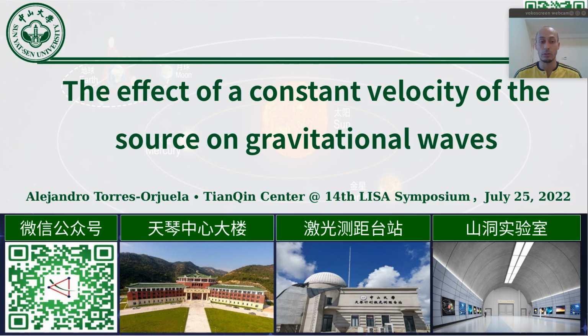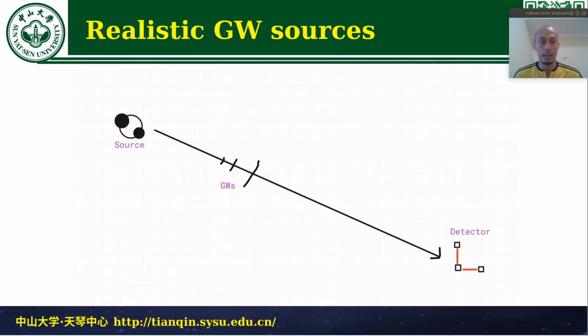Today I'm going to talk about the effect of a constant velocity of the source on gravitational waves. Let's first start with the motivation. Traditionally, gravitational wave sources have been described in a quite idealistic manner, where we have a source that evolves isolated, emits gravitational waves, and we detect them far away here on Earth.